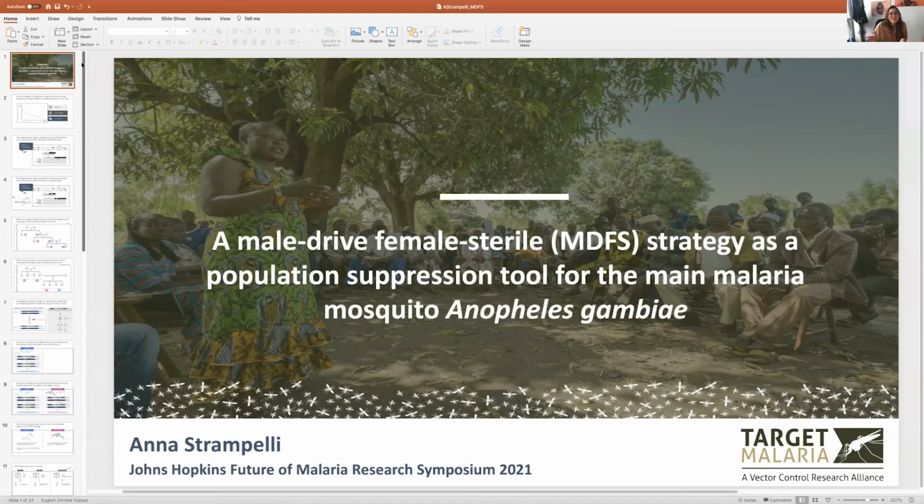I didn't have time in my presentation to go into the differences between self-limiting and self-sustaining, but the self-limiting strategy can also be used not just as a standalone population suppression strategy, but also as an intermediary product in the development pathway towards self-sustaining versions, because those are yet to be approved. So it can also be a useful intermediary product in their approval pathway.